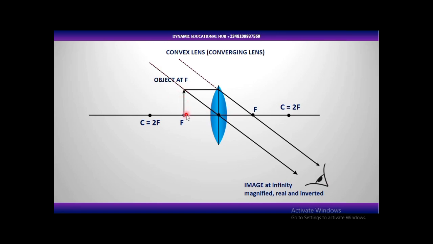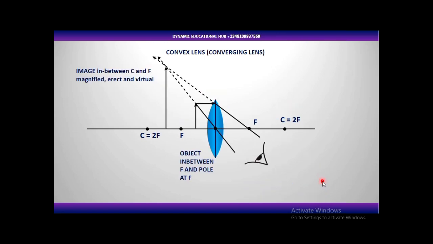Now look at my diagram. When an object is placed at the focal length, the image will be formed at infinity. Look at it, at infinity, because we won't have actual intersection of the rays of light. But we can assume that the rays of light intersect when that image is formed at infinity. So that is why we have real here. So the image at infinity will be so big and it will also be inverted.